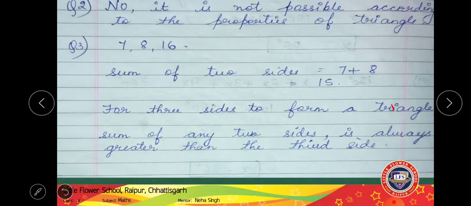Collinear means all are lying in a straight line. Suppose I am taking 3 collinear points, they are in the same plane. If I am joining them, can I get a triangle anyhow? No. The points must be non-collinear. Suppose I have taken 2 points, this and one here. These are non-collinear. If I am joining this, we can form a triangle. So the second question's answer you are going to write is no, it is not possible according to the properties of triangle.